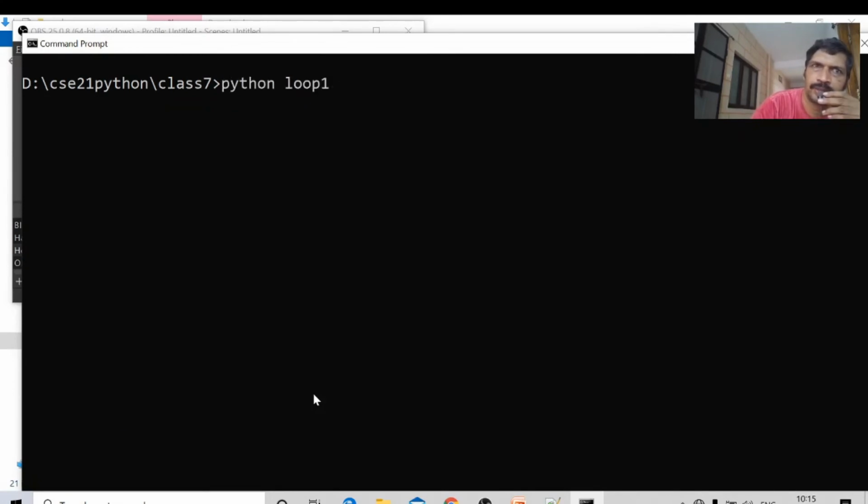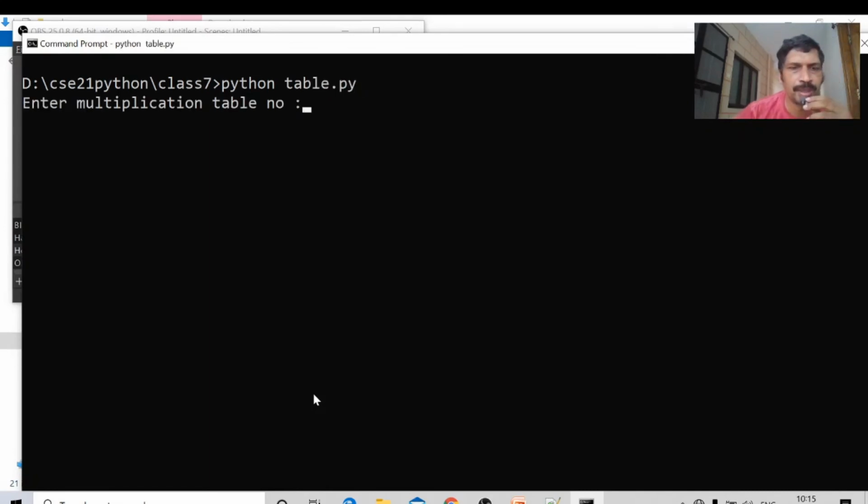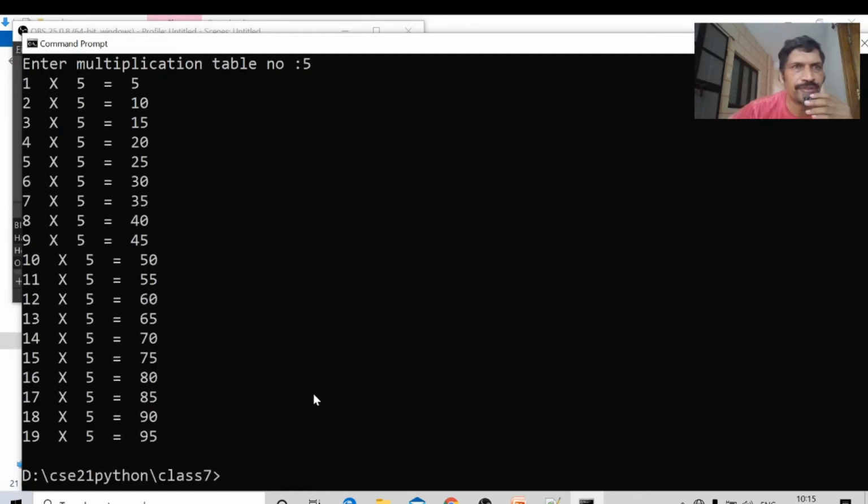Python. Name of the file is table.py. Enter the multiplication table number. I want to print a 5 table. Okay, 1 5s are 5, 2 5s are 10, 3 5s are 15, like this up to 19. I am expecting up to 20, not 19, up to 20.